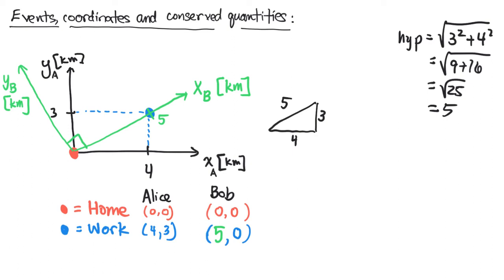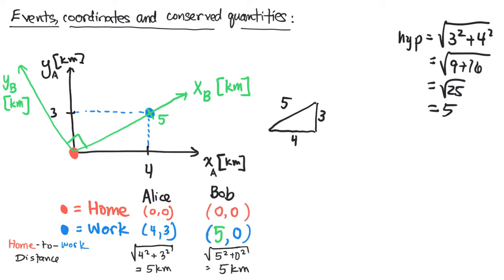We can write down the distance between home and work for Alice and the distance between home and work for Bob. In particular, for Alice, she would say that home and work are separated by 4 kilometers in x and 3 kilometers in y. So when I do the square root of 4 squared plus 3 squared, I find that work is 5 kilometers away from home. Bob also finds 5 kilometers, but for a different reason. He says, my work is 5 kilometers away in x and no kilometers away in y, but my work is still 5 kilometers away. So they agree on that quantity. Okay, and so what we can say here is that length or distance is conserved.